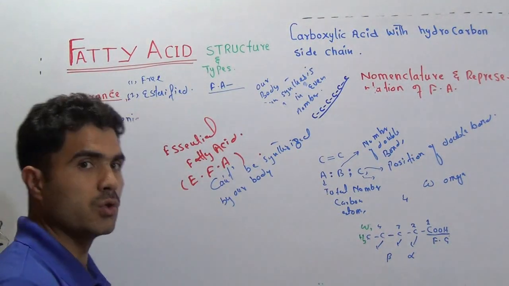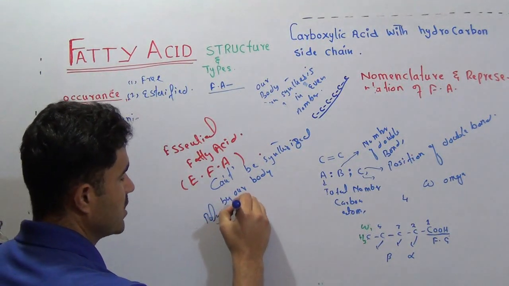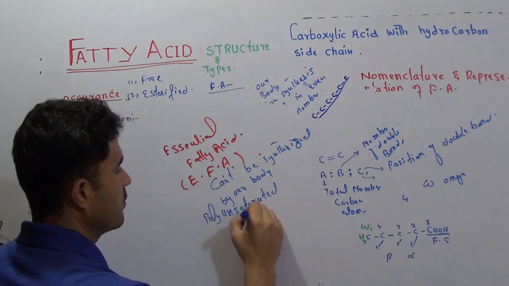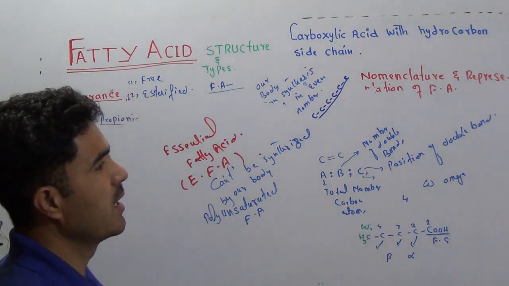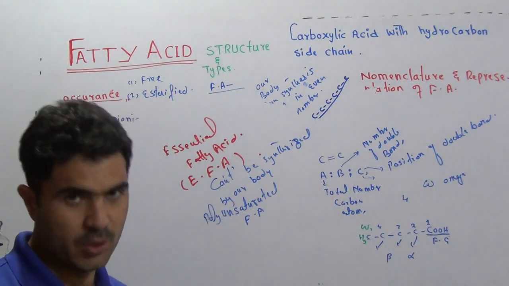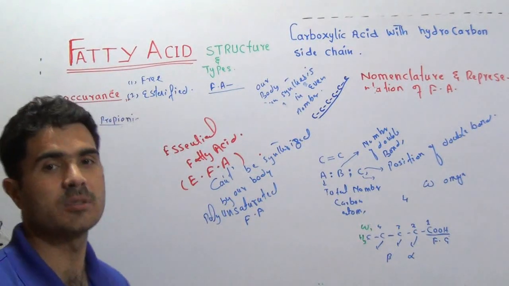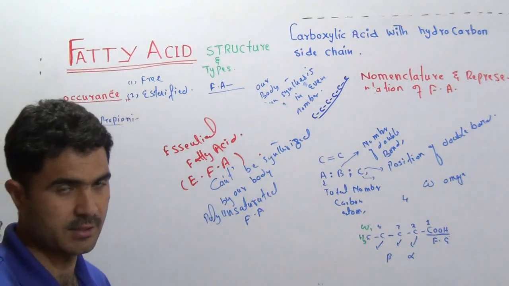So usually the polyunsaturated fatty acids are examples of essential fatty acid. So what are these? Linoleic acid, linolenic acid. These are very good examples of essential fatty acid. Our body cannot synthesize these.